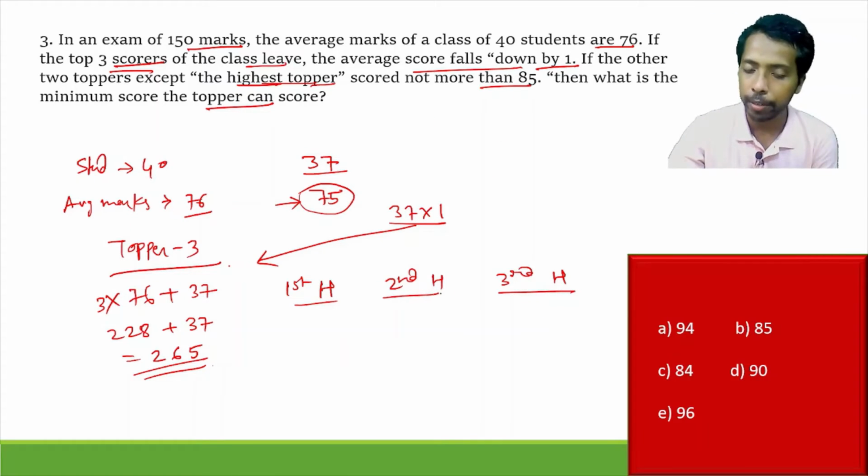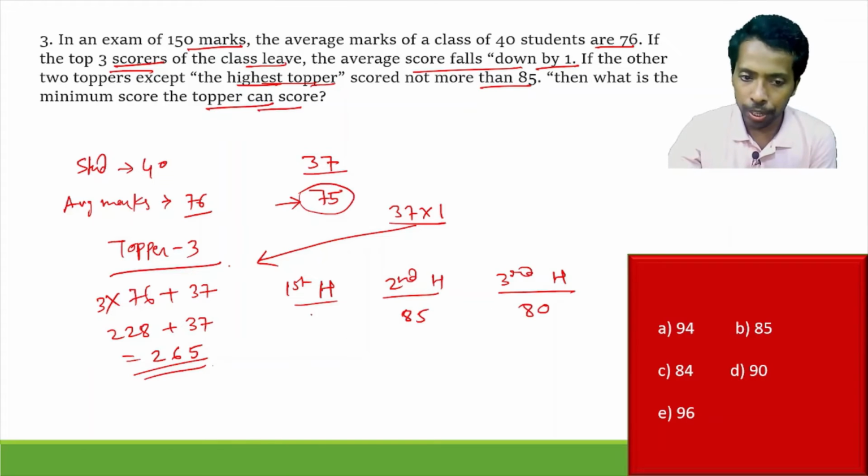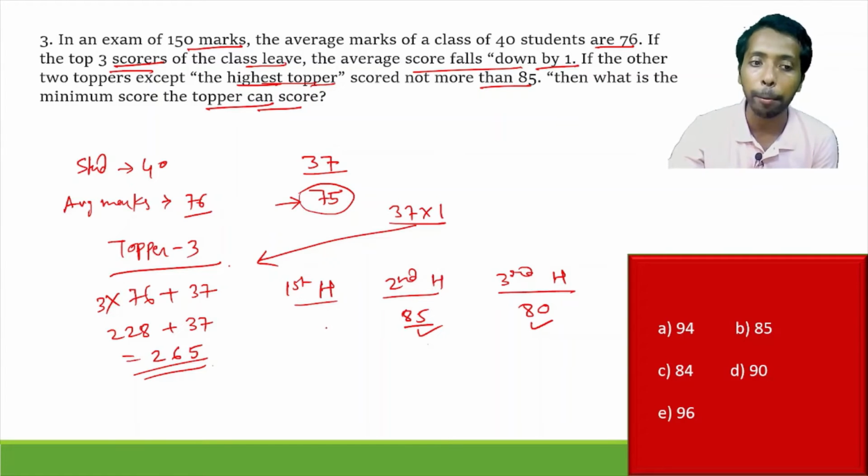We can take one as 85, one as less than 85. Anything immediately less, that is 85, 84, 80, 70, anything we can take, but we have to consider what is asked: what is the minimum score that the topper can score? See one thing, if we take here 85, 80, should we get the minimum score by the topper? No, absolutely not. One important thing you should understand: if these 2, the second highest and third highest, are getting the maximum at their best possible manner, then only we can get the minimum score secured by the topper, not otherwise.